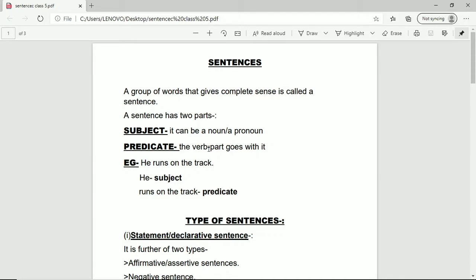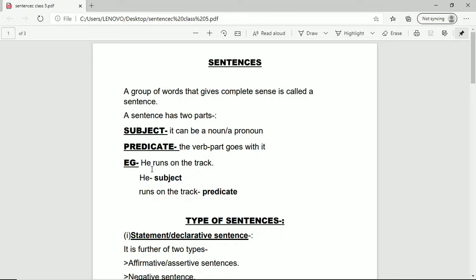The subject is the doer of the action, it is always a noun or a pronoun, right? For example, the lion roars in the forest. So the lion is subject and roars in the forest is predicate part. So you can easily remember that the verb part goes with predicate.